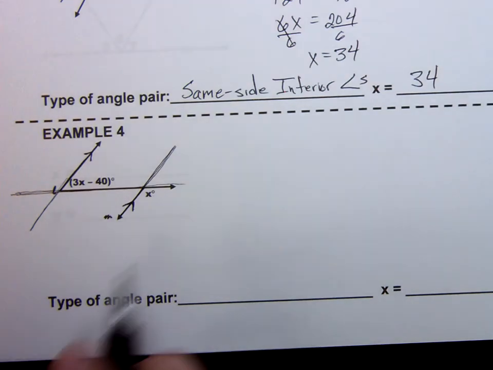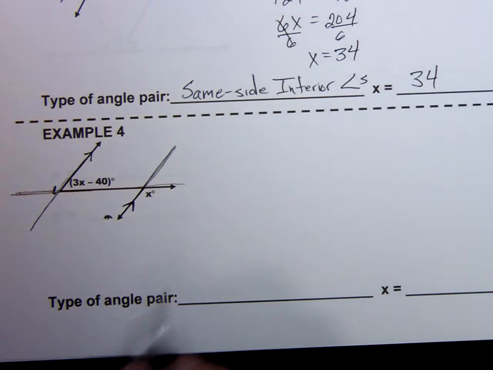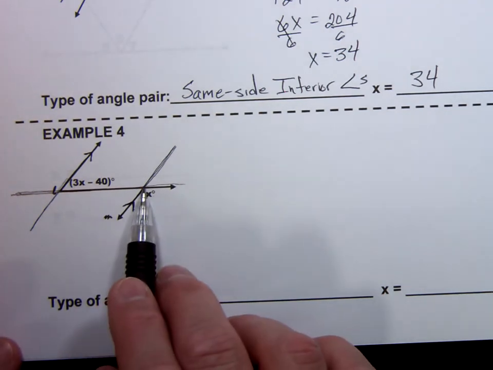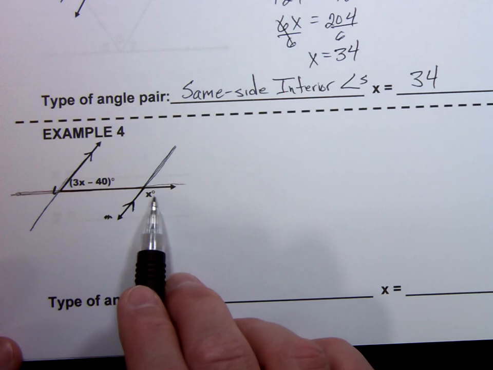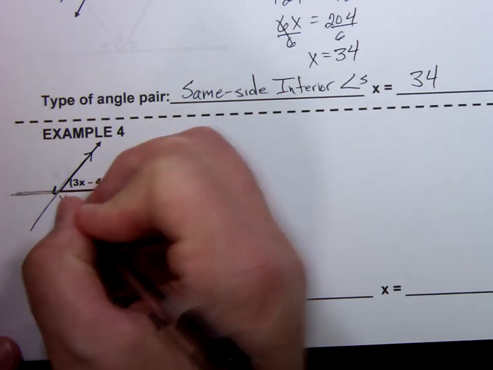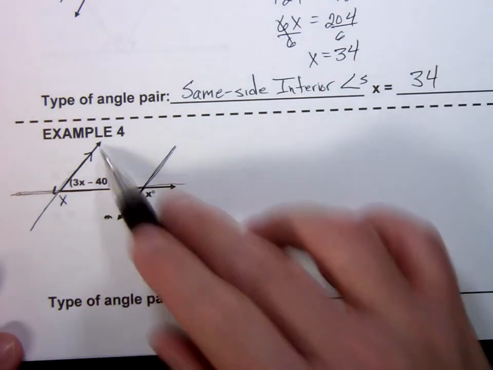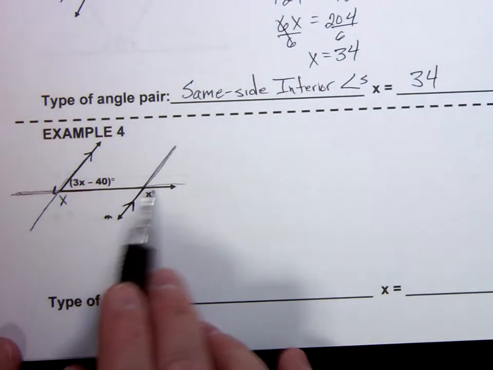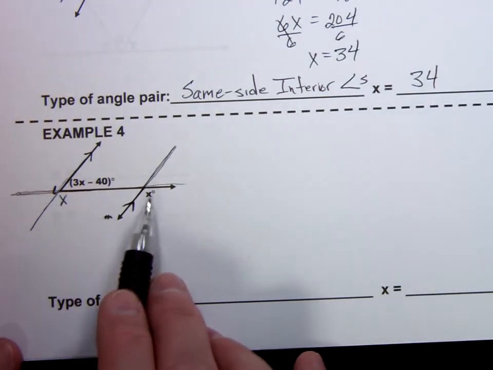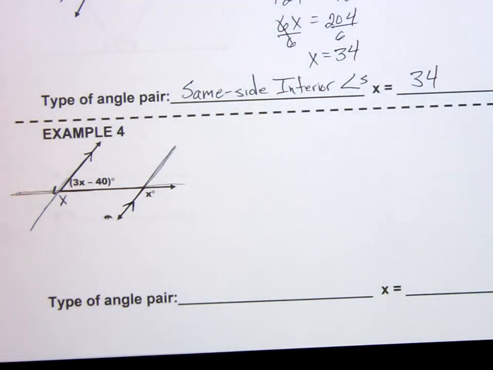I want to take this expression I have for this angle and put it in a different place. I want to put it on another angle that I would know would be congruent. So for example, corresponding angles, same place at the two different intersections. X is in the bottom right hand corner over here. Those two angles are corresponding angles. And we just learned a moment ago, if these two lines are parallel, corresponding angles are congruent. So if this is X, I know this angle is going to be X because those two angles are the same measure. They're congruent to each other.